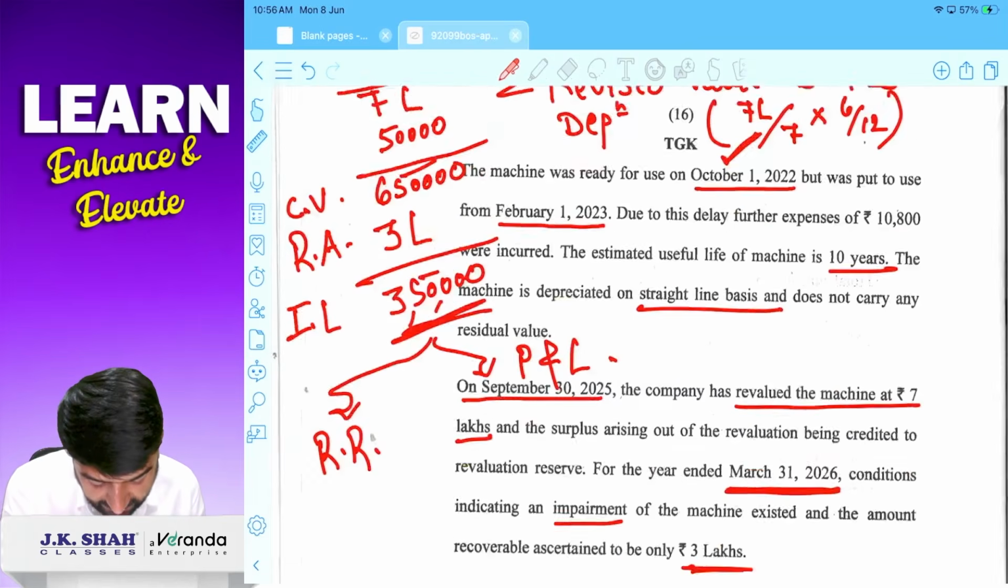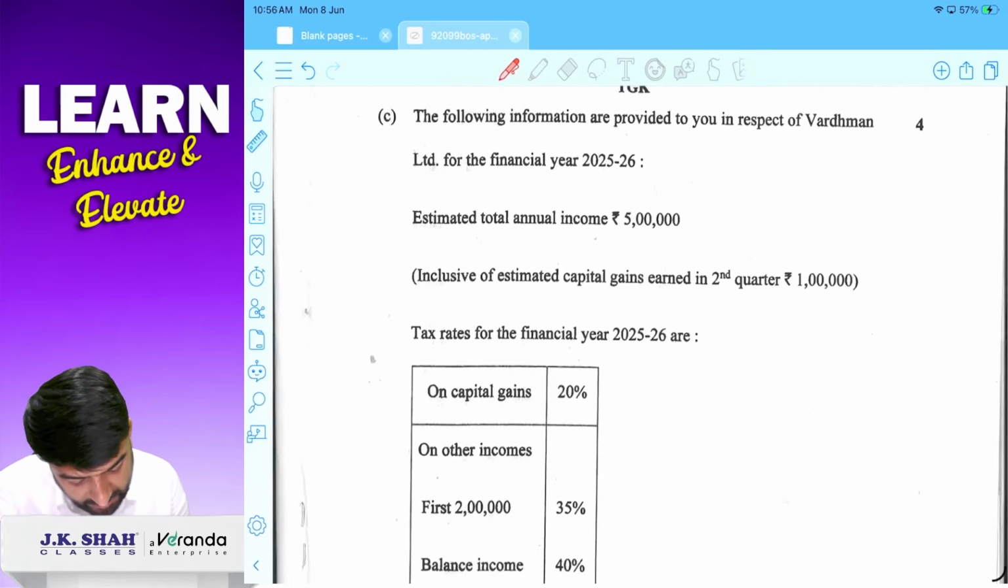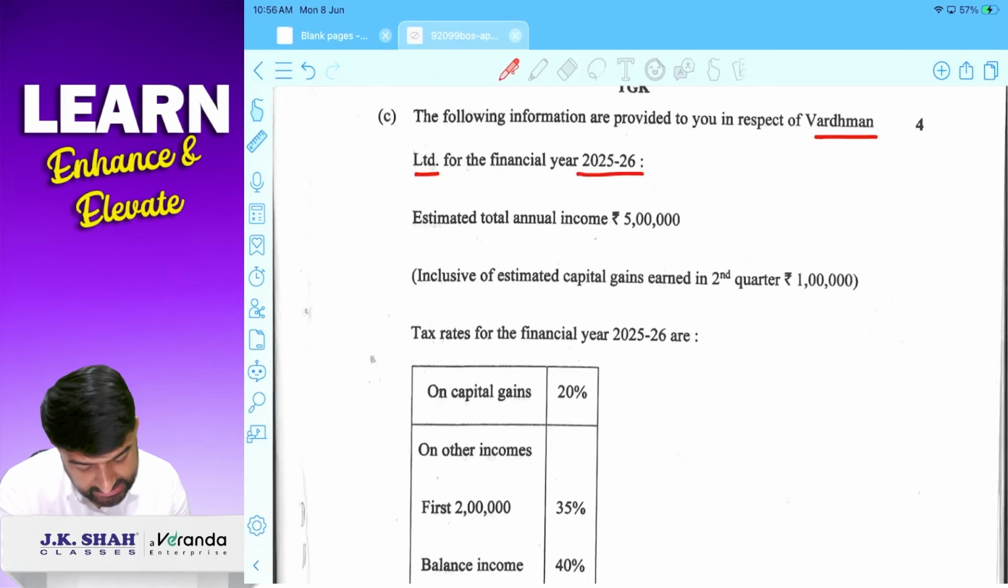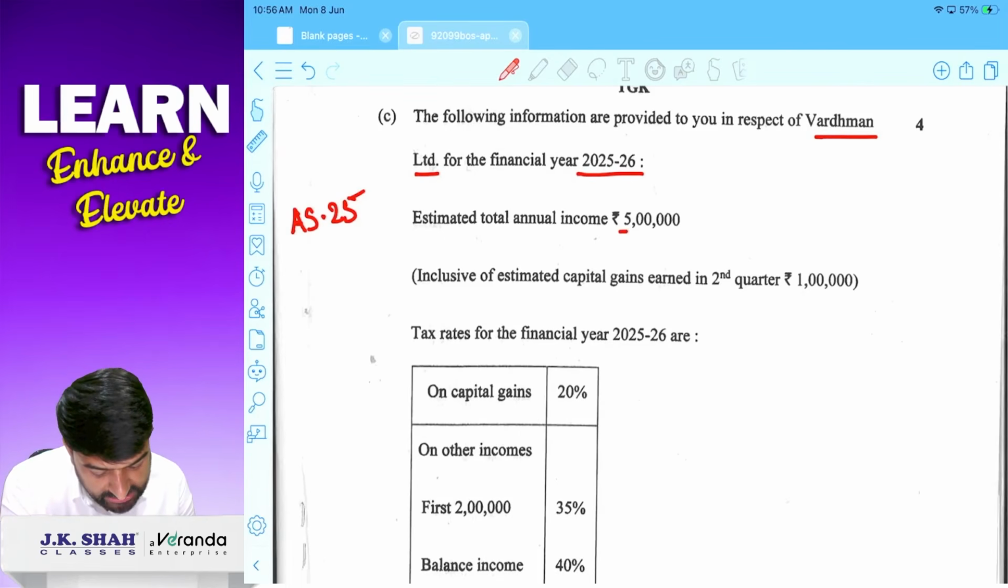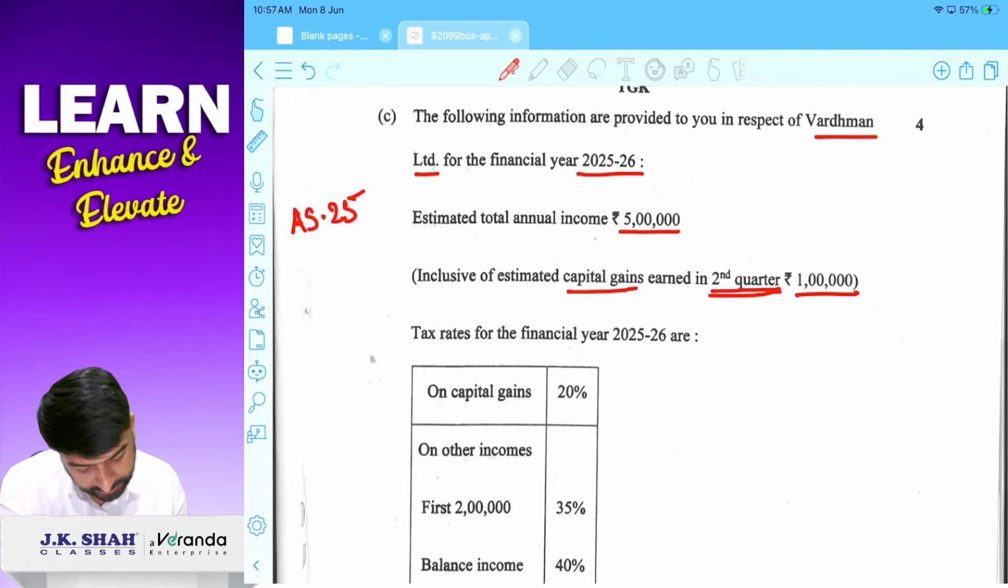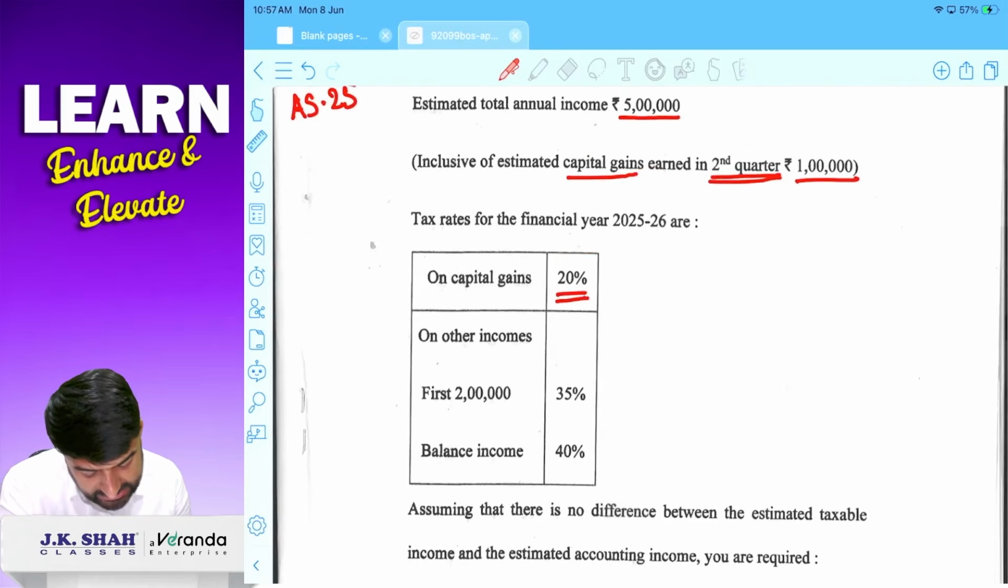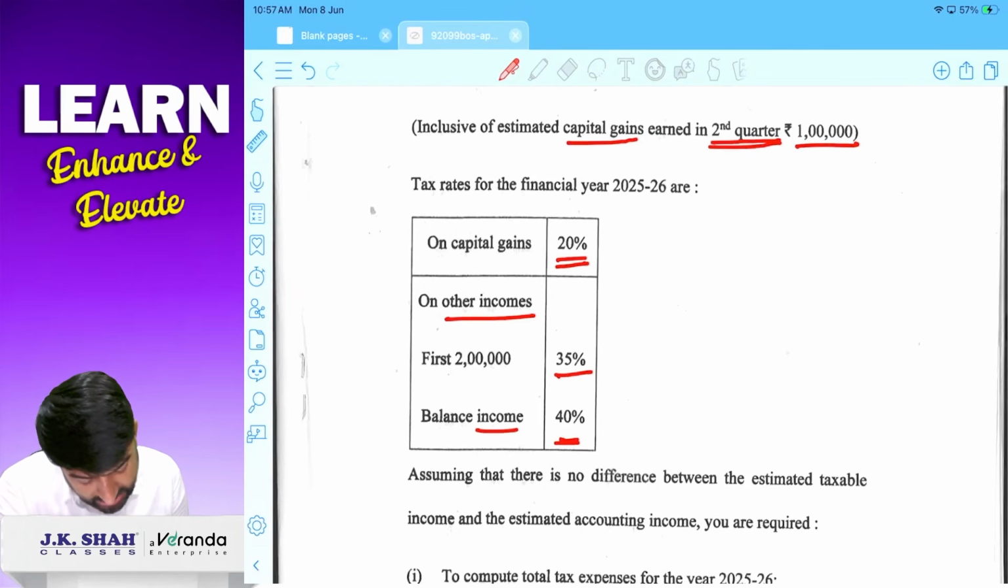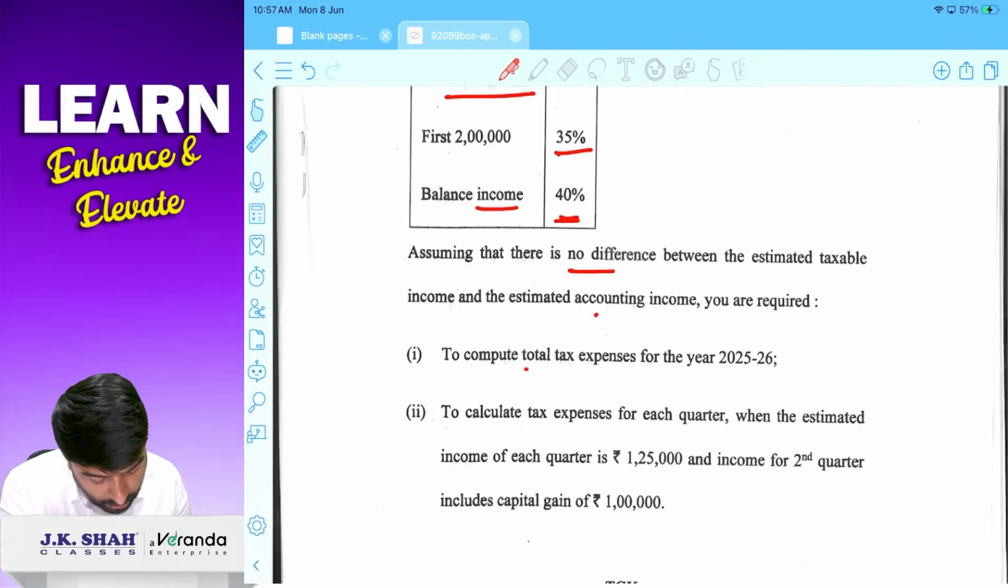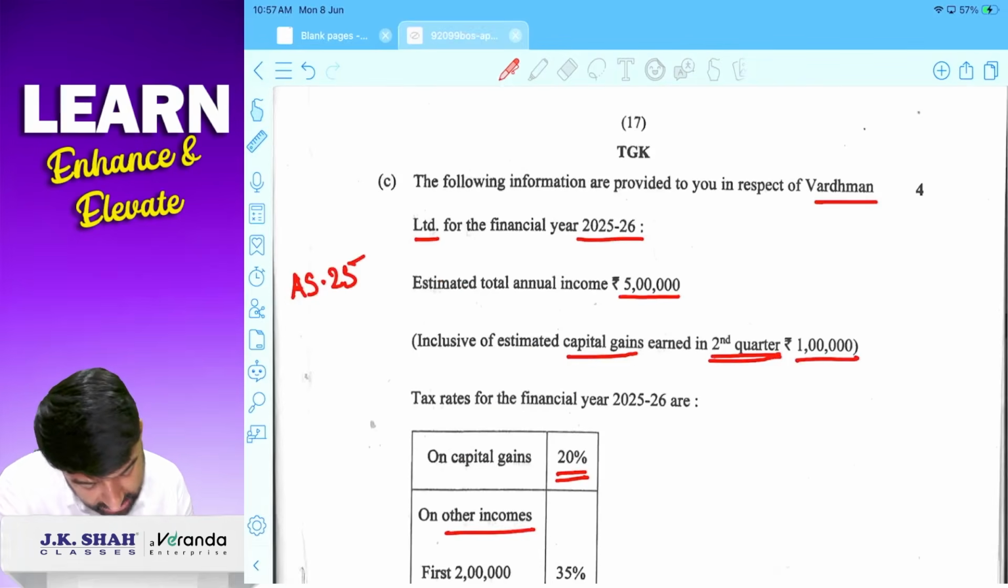Correct? Okay, fair enough. Next, following information is provided in respect of Vardhman Limited for financial year 25-26. AS25 का question है. Estimated total annual income is 5 lakhs, which is inclusive of capital gain earned in second quarter, 1 lakh. Tax rate: capital gain 20%, other income first 2 lakhs 35%, balance income 40%. Assuming there is no difference between estimated taxable income and estimated accounting income, you are required to compute total tax for the year 25-26. बहुत simple है.